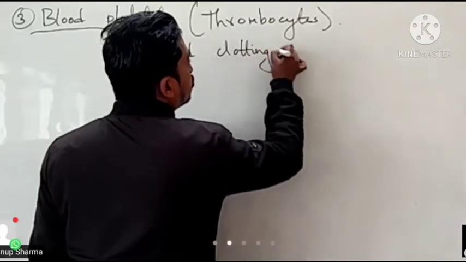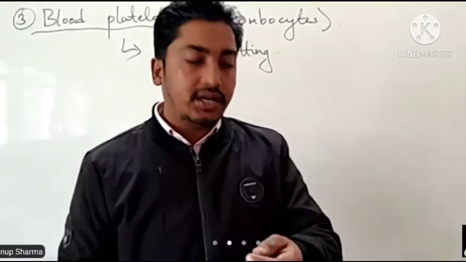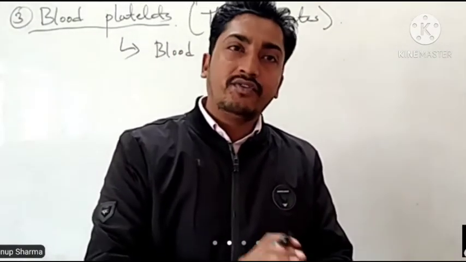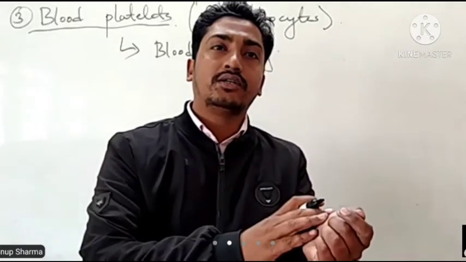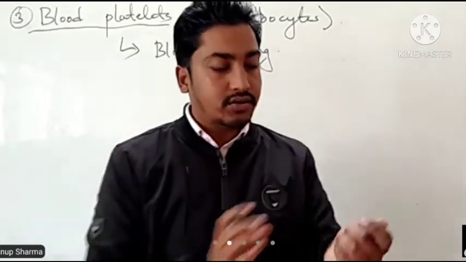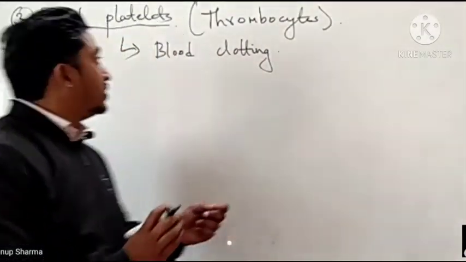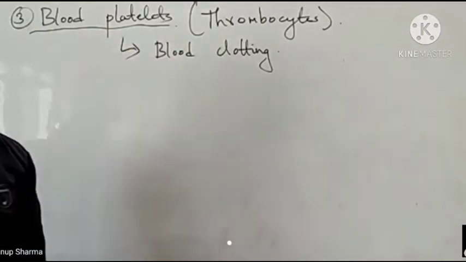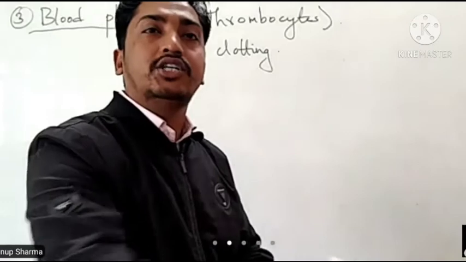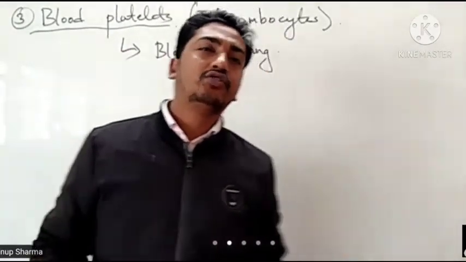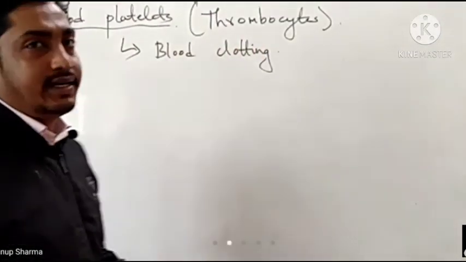Blood clotting means to stop the flow of blood. If you have a cut in your hand, the blood will flow, but after some time it will clot. Clot means jama ho jana. That clotting is due to the blood platelets. If there are no blood platelets, what will happen? The blood will continue to flow, and eventually there will be a loss of blood and the person will die.